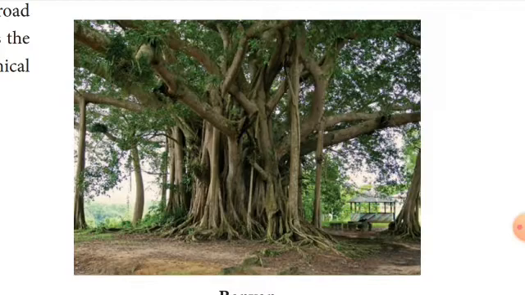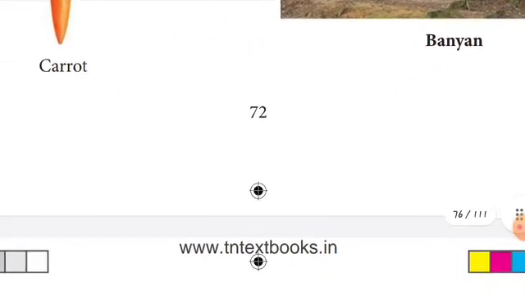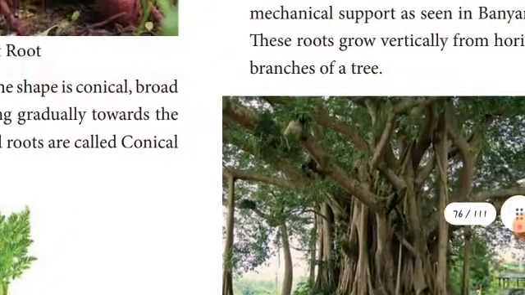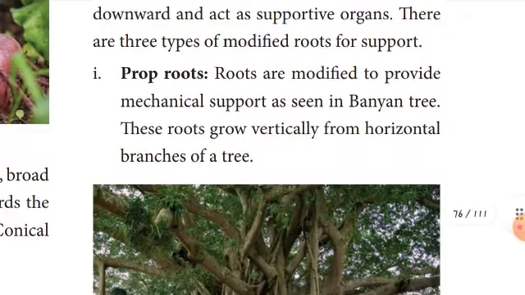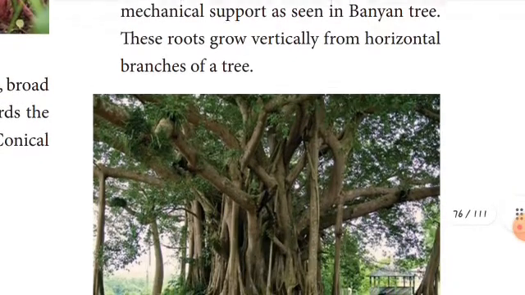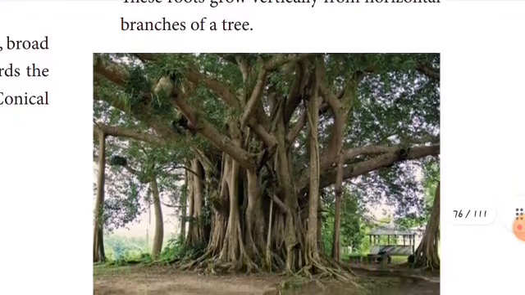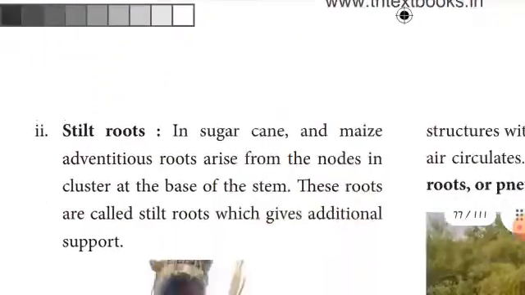There are three types of modified roots, children. One is prop roots. See here, children, this is a prop root. Roots are modified to provide mechanical support. Example is the banyan tree. These roots grow vertically from the horizontal branches of the tree. This is clear to you, children.